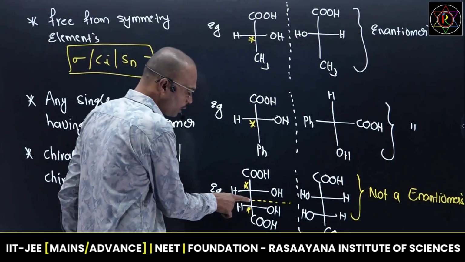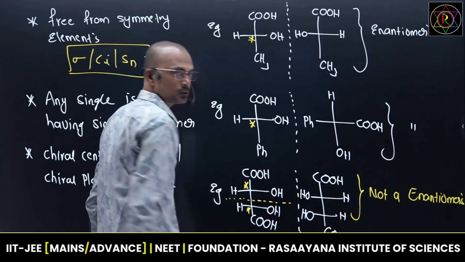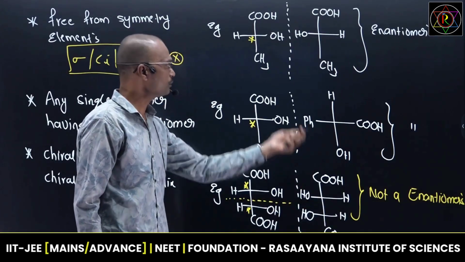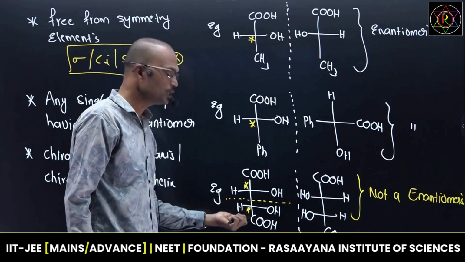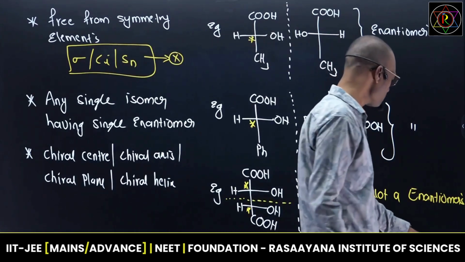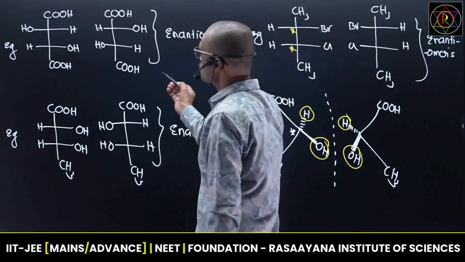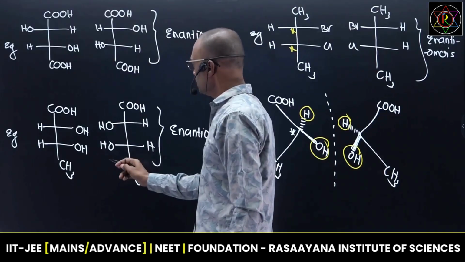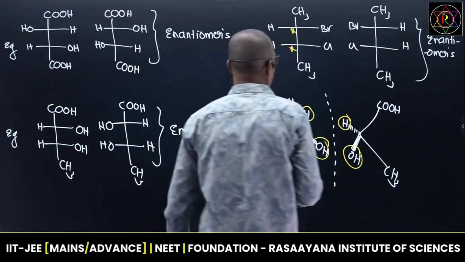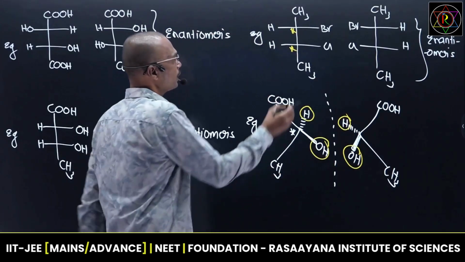Now, if any molecule has a plane of symmetry, the mirror image is not an enantiomer. It has a plane of symmetry, so the mirror image is not an enantiomer. This is called lactic acid, mandelic acid, meso tartaric acid. Okay, a few examples I gave just now. It is enantiomeric because no plane of symmetry. It is also enantiomeric, no plane of symmetry. And it is also enantiomeric because there are no symmetry elements.